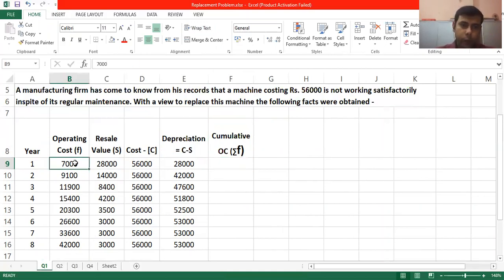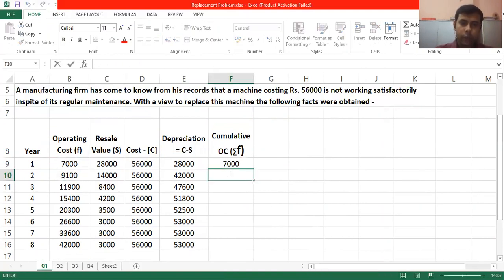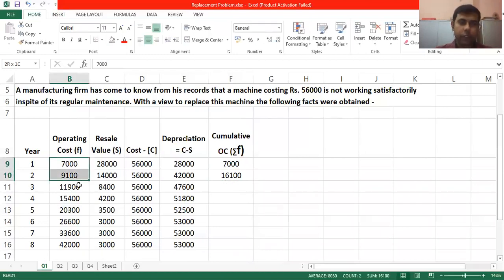For the first value, it is 7,000 only. For the second value, you have to get the summation of these two. So it is 16,100, right? For this, you have to get the summation of these three.